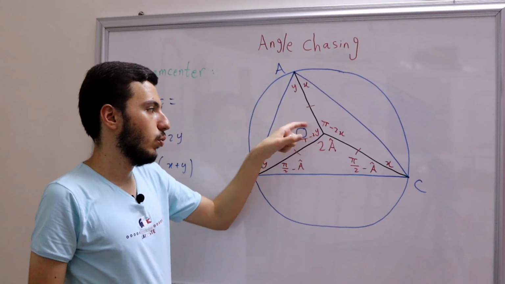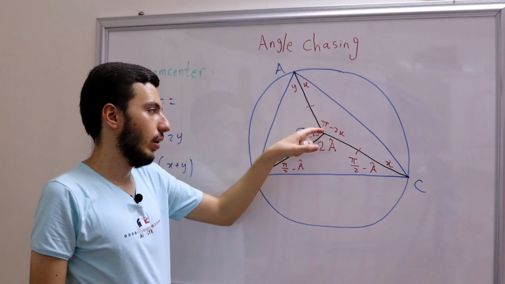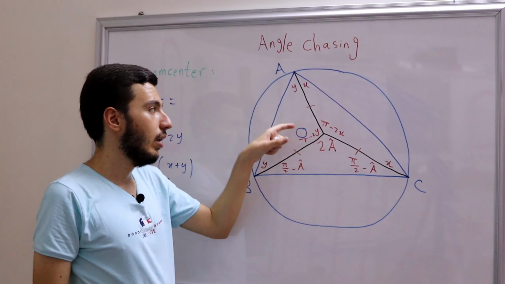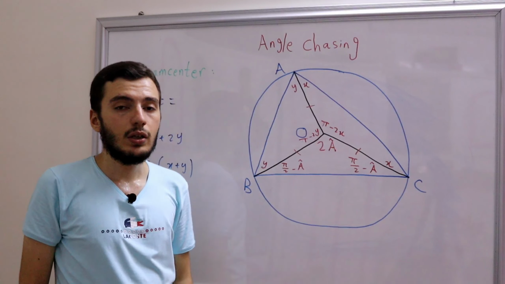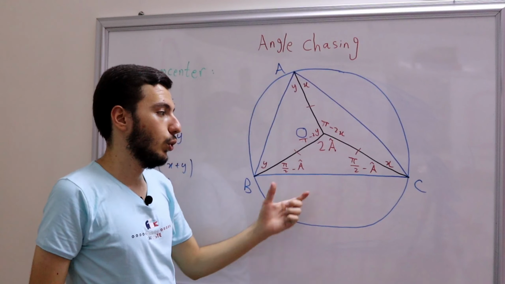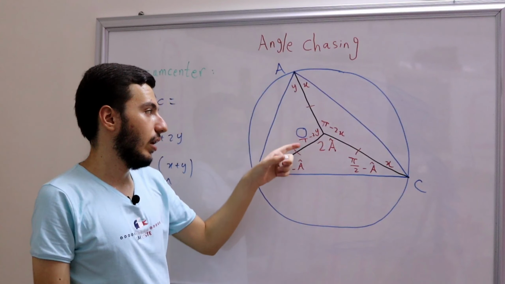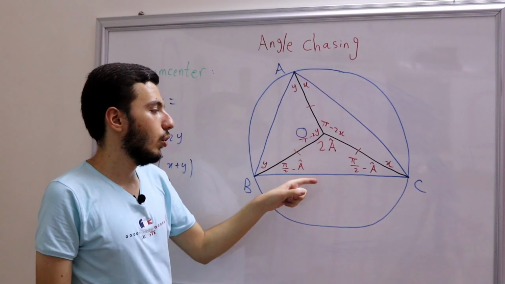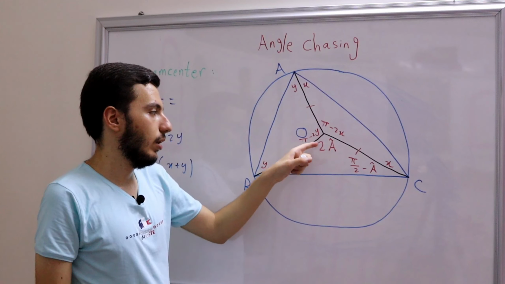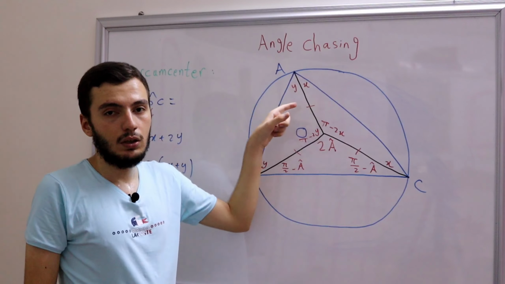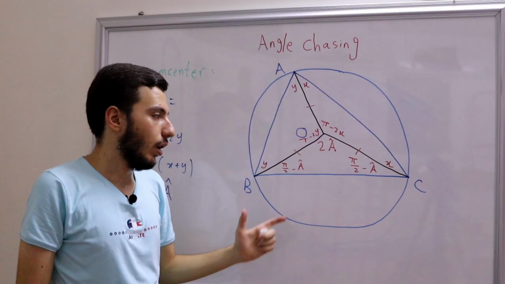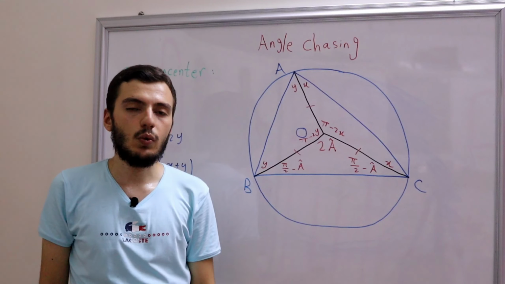And of course, once we put these three angles, then we can find this one, this one, this one, and this one, easily. So now actually, the first thing you should memorize is the angles of this circumcenter. So always when you have a circumcenter, then you should be able to find this angle. What is this angle? It's 2 times this angle. Okay? Perfect. Okay, but actually we're not done yet, because guess what?